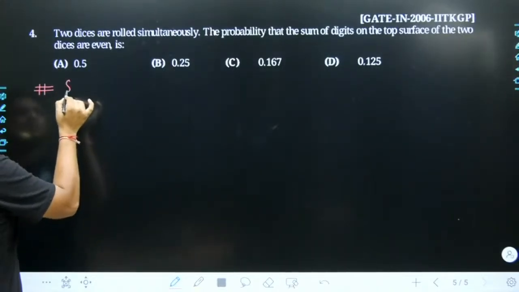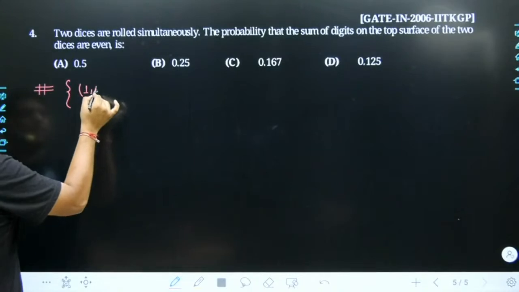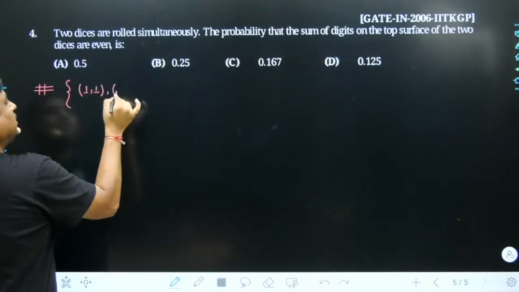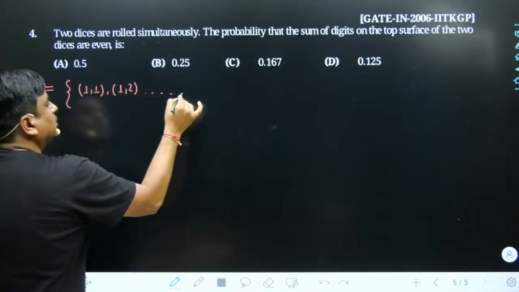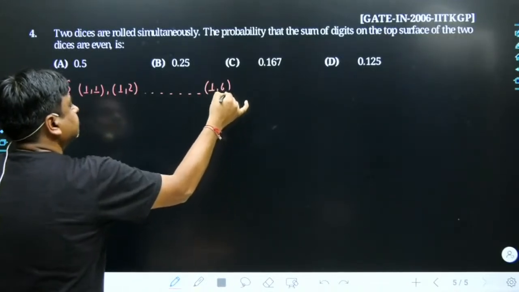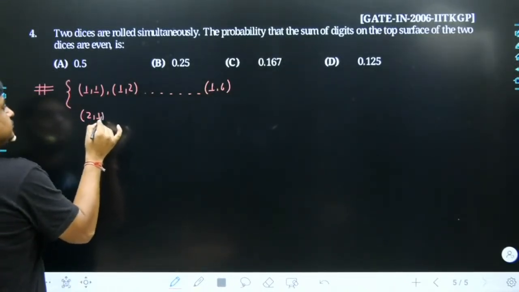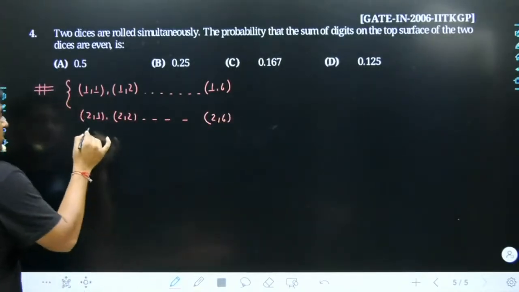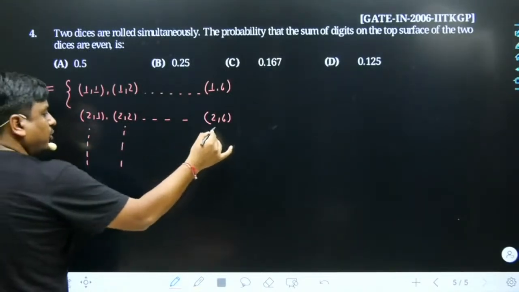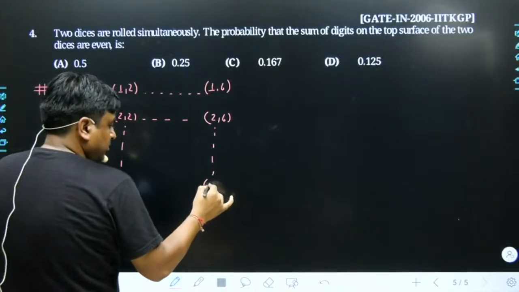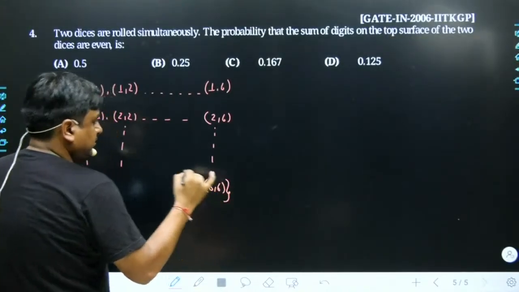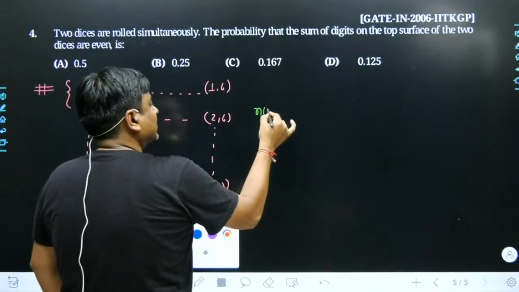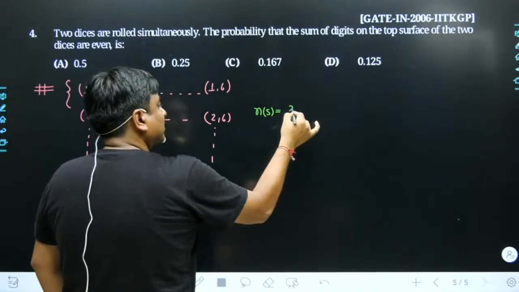Obviously 36, which includes 1 1, then goes 1 2, then goes till 1 6, goes to 2 1, 2 2, 2 6, 3 1, 3 2, 3 6, 4 1, 4 2, 4 6, and the last event is going to be 6 comma 6. How many total number of events we had over this sample space? Obviously sir, this is n of S, the number of elements within your sample space, is 36.